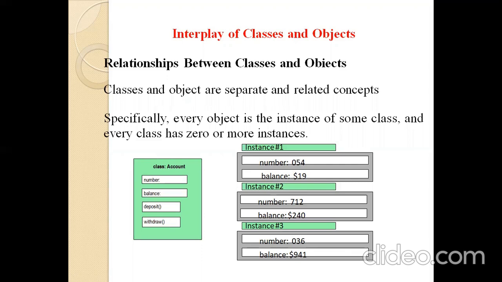Every class has zero or more instances. Suppose some classes have no objects, you are just defining them. But if you are creating any objects, it creates objects. If you are not creating any objects, it has zero instances. So we are creating one or two or three instances.